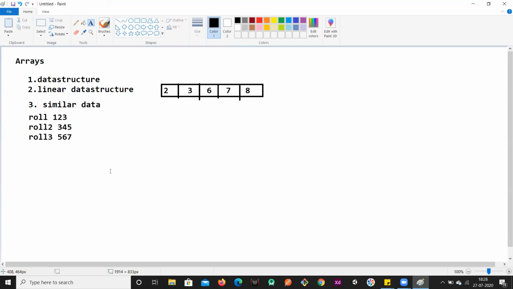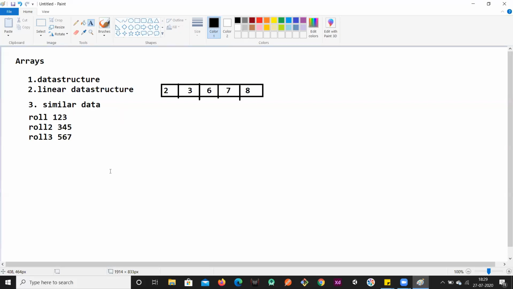It may be very difficult for me to manage and maintain them, and it also hurts the readability of the code. If the starting 100 or 200 lines of the code are only declarations, it is not good in terms of readability. Maintaining such code is also a very bad coding practice. And if I wanted to find the average of all these roll numbers, it is very difficult for me.